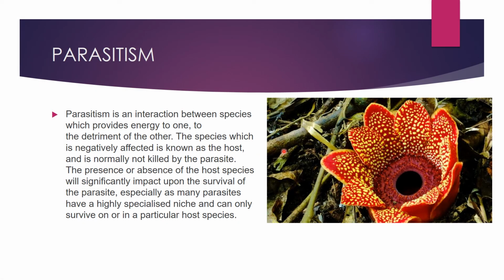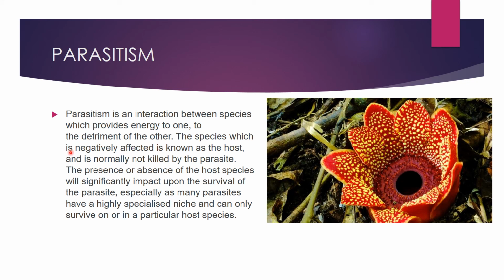Parasitism. One organism benefits, called the parasite, and the other is harmed, called the host. It is a symbiotic relationship where one organism benefits and the other organism is hurt. So, parasitism is an interaction between species which provides energy to one and is to the detriment of the other.